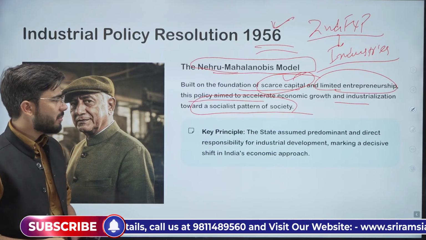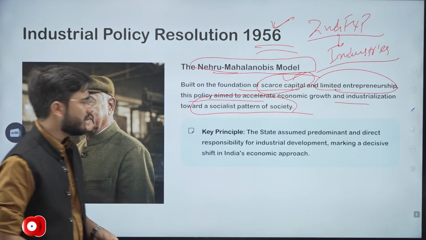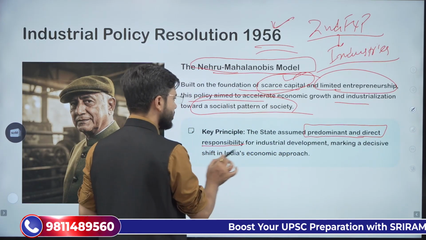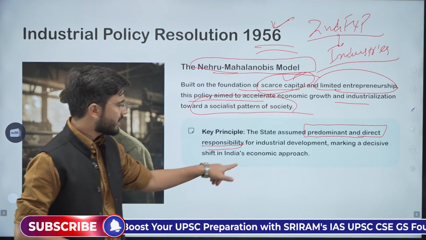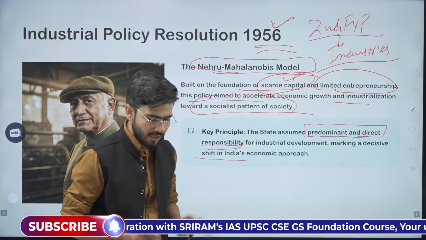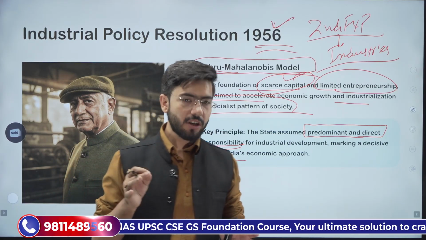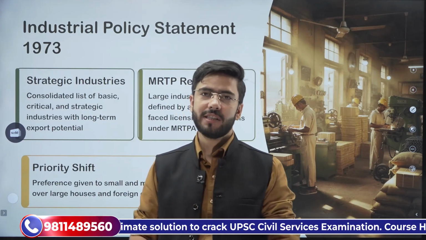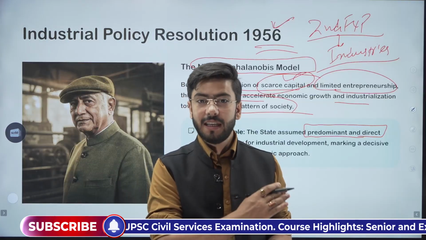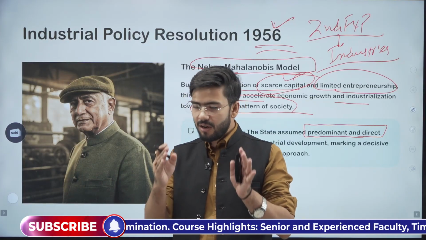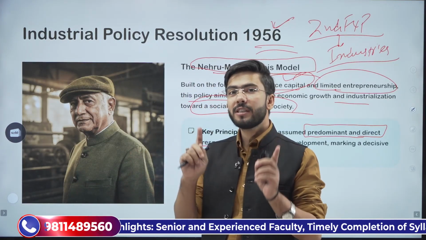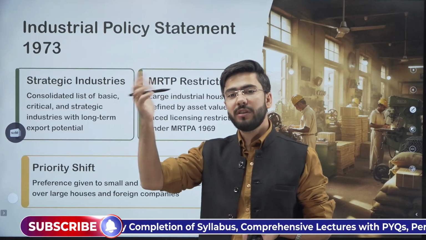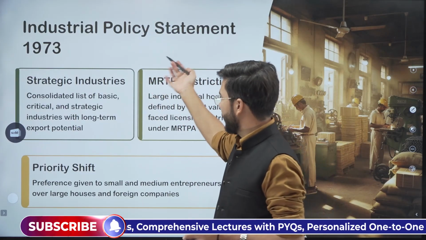Simple. So what was the main principle of this policy? First, the state assumed predominant and direct responsibility for industrial development, making a decisive shift in India's economic approach, that it will be entirely the responsibility of the state, of the government, to develop the industrial sector. Further, after the 1956 industrial policy, do you remember we discussed that the first phase of industrial policy was from 1947 to the 1970s. After the 1970s, the policy will change. Now, how will the policy change? Industrial policy statement of